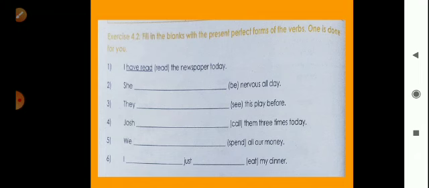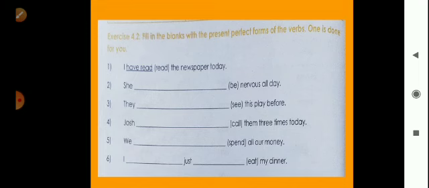After that, the third sentence: they blank, and the word in brackets is see, this play before. So what do you write after they? We have to use have, and the past participle form seen. So write they have seen.